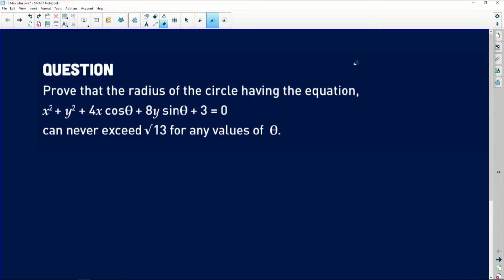It says to us that we need to prove that the radius of the circle having the equation x squared plus y squared plus 4x cos theta plus 8y sine of theta plus 3 equals 0 can never exceed the square root of 13 for any value of theta. All right, so that's basically what we need to do.